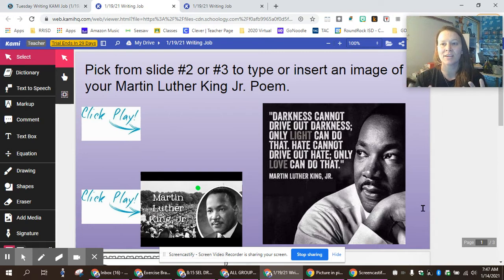So when he's talking about darkness, he's talking about some things that maybe aren't going well, the choices that people make sometimes that are not so good. And we know, unfortunately, that happens. So he's trying to teach us here in this quote that if somebody's doing something that's not safe or not right or not kind, it's not a good way to solve it by doing the same thing back to them, like being mean to them or being hurtful to them. What you can do when someone's not making a good choice is you can show them kindness and be that light, the goodness in the world, to make sure that we start seeing change.